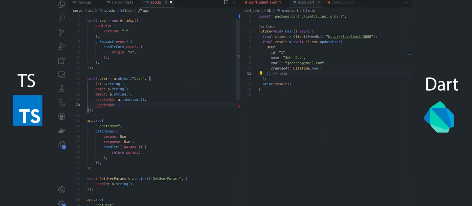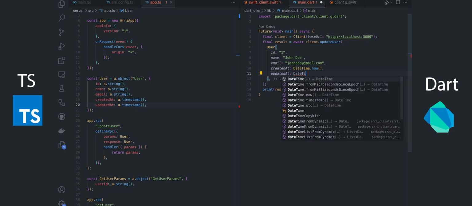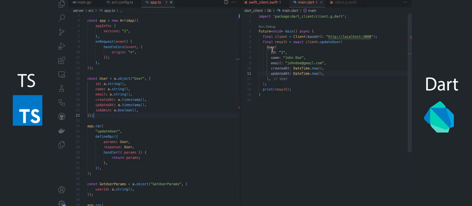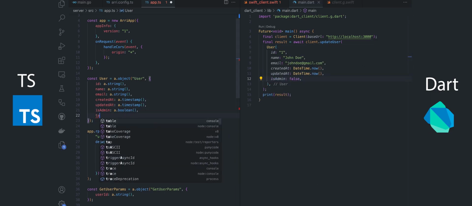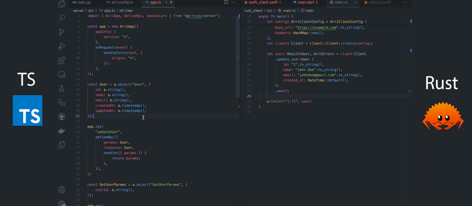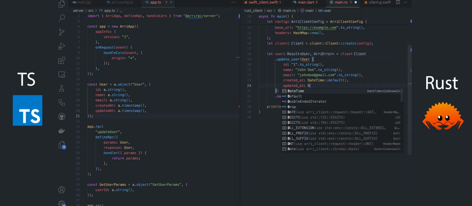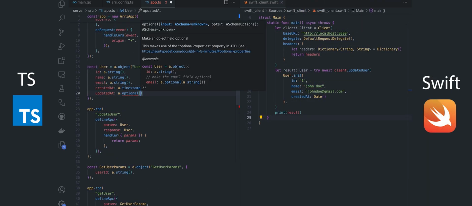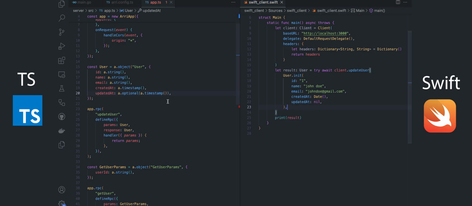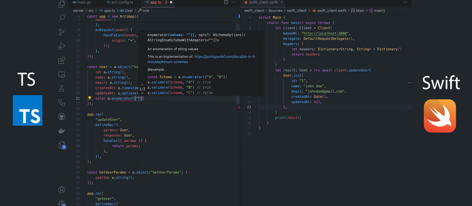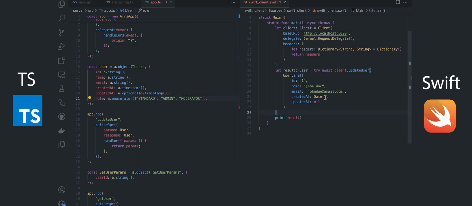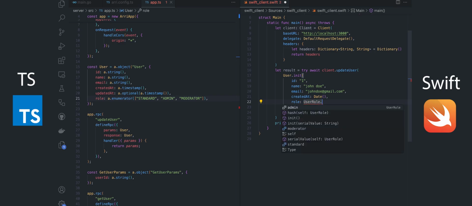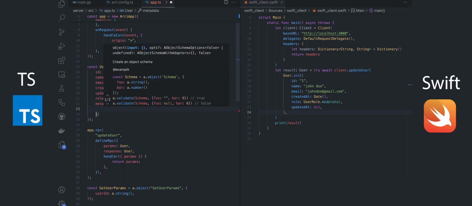Now, for those of you that don't know, Arri RPC is an RPC framework that I've been working on that gives you end-to-end type safety, but it's language agnostic, meaning your server and your client can be in completely different languages, and you can still get this sort of end-to-end type safe experience. So let me just show you a little bit of what it's like to work with Arri RPC in Go.